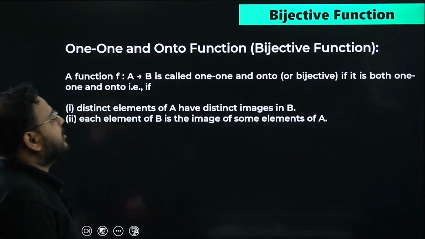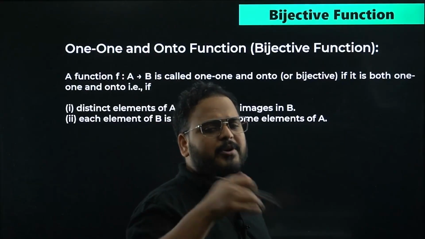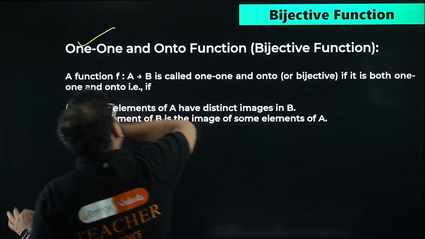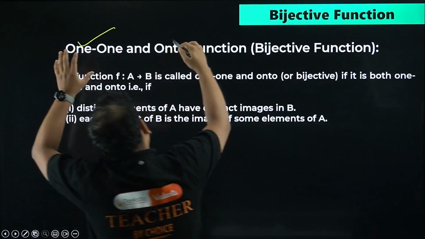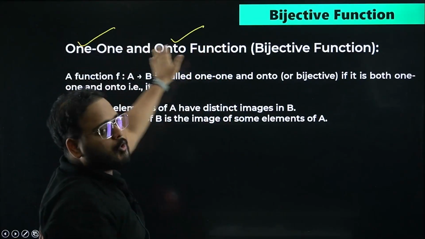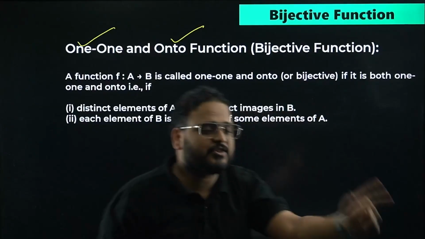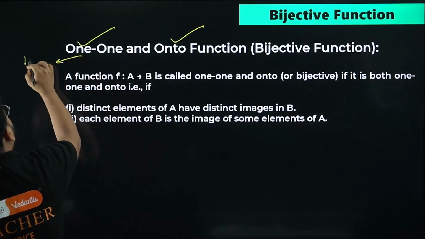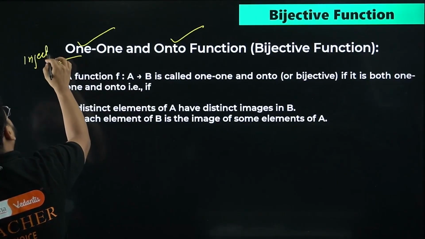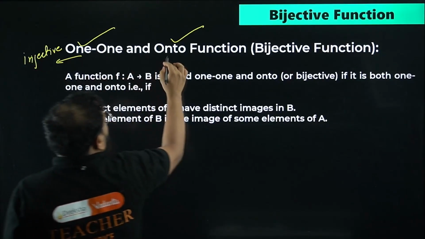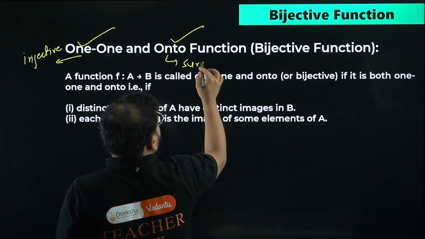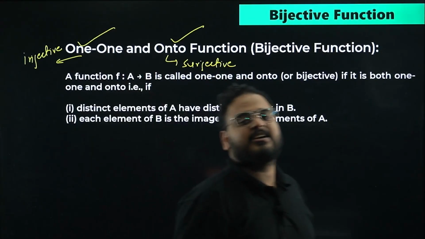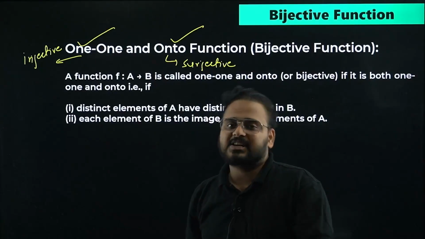Now bijective function, very simple, sir. It is a combination of both one-one and onto. You learned that already. A function which has both natures, one-one is there, onto is there. That function is called simply a bijective function. This is called an injective function, and this is called a surjective function. So if you have a function which is both injective and surjective, it's called simply a bijective function.